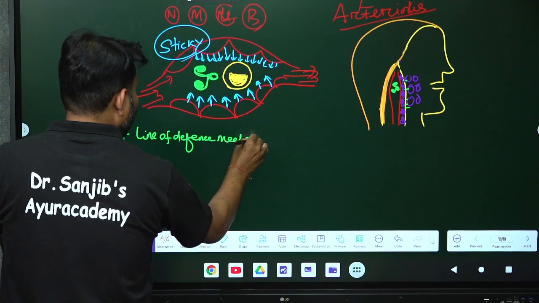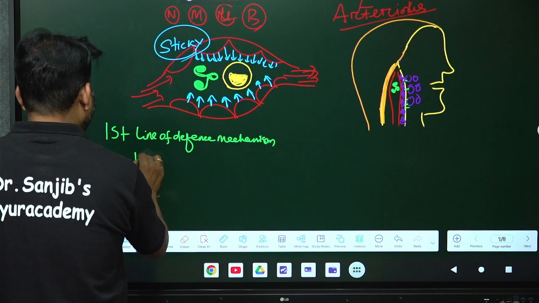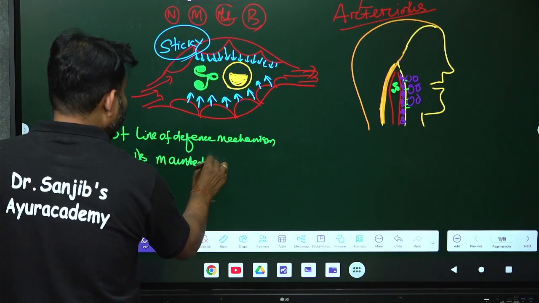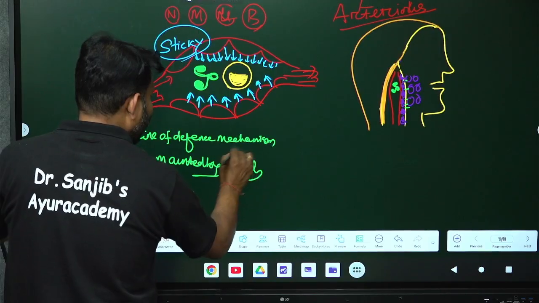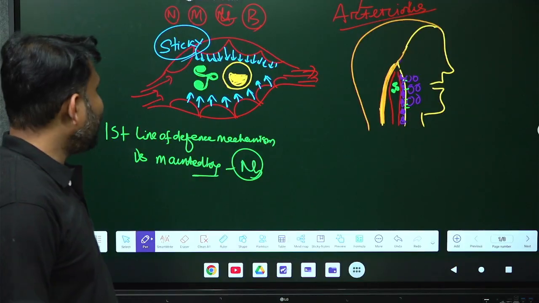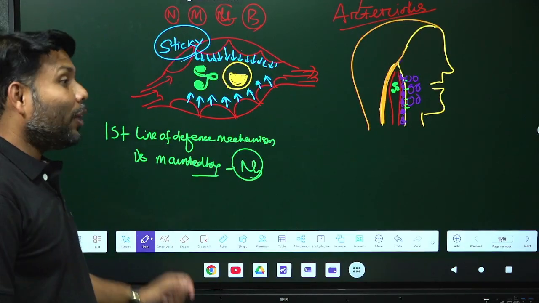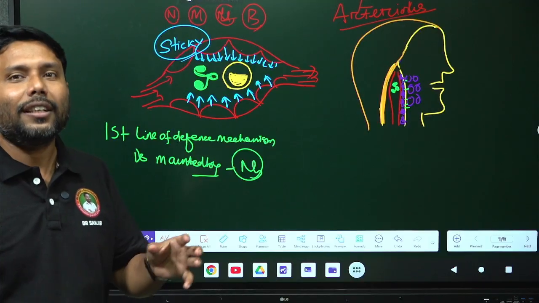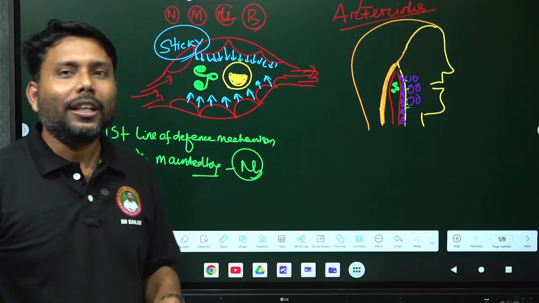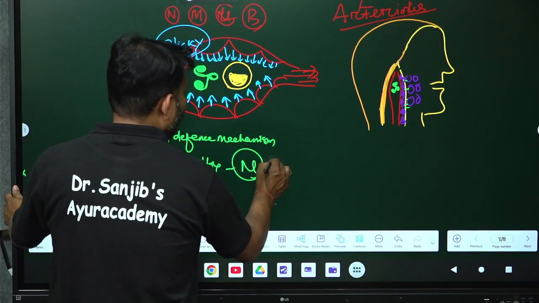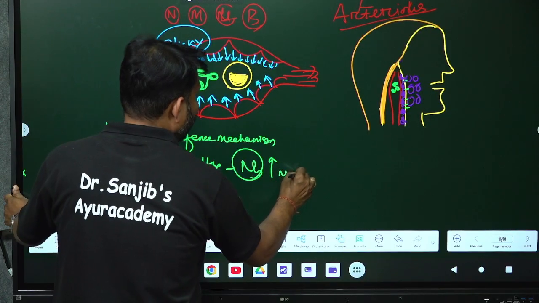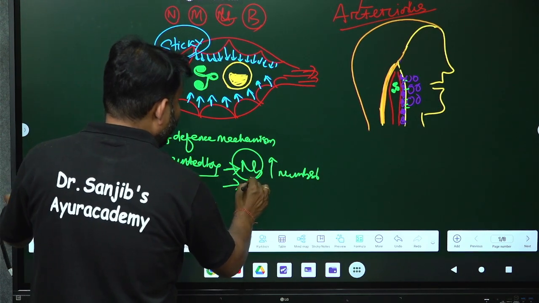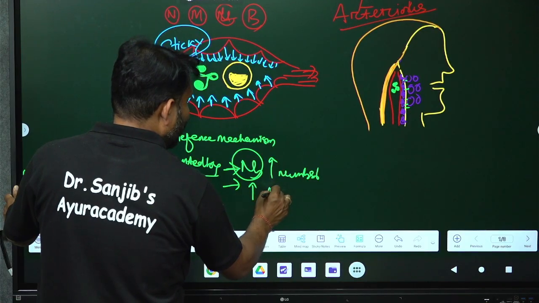The first line of defense mechanism is always asked in the examination, and that one is maintained by the neutrophil. Why neutrophil? Because neutrophils are abundant in number. There are more neutrophils, that's why they come first. The second point is what? Neutrophils are more in number. And what is the reason why neutrophils come first? The second cause is that neutrophils are more motile.